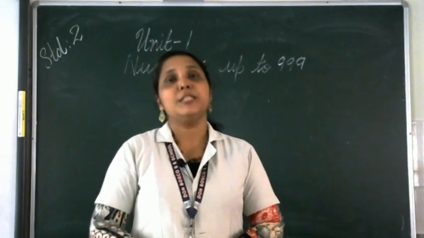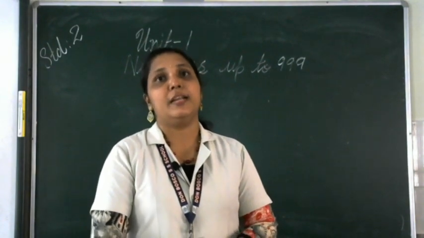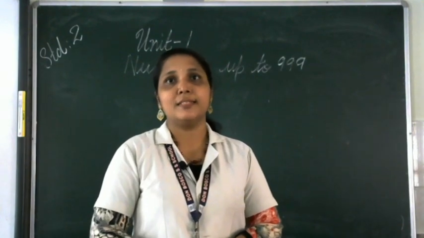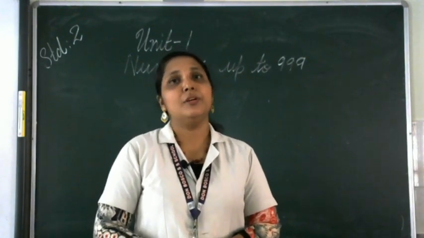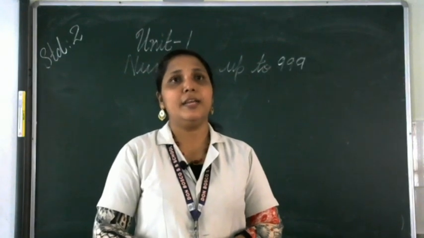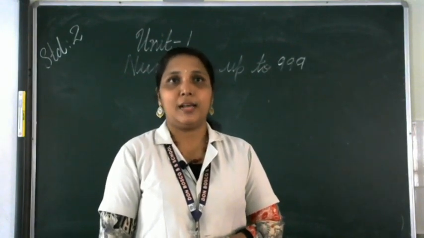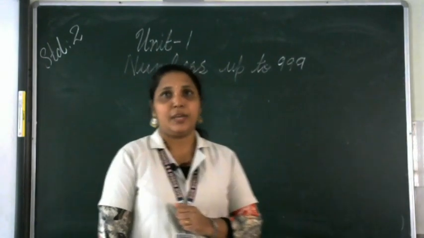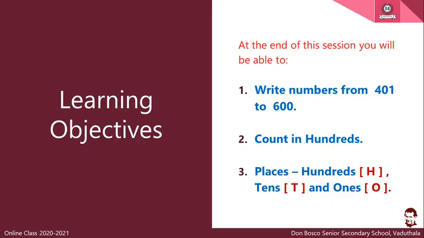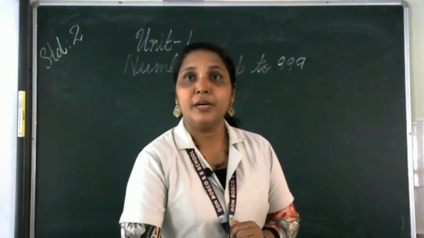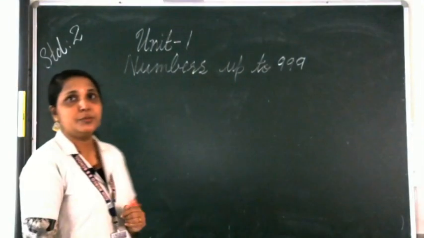Okay, now let's move on to today's class. We are dealing with Class 2 Mathematics, Unit 1, numbers up to 999. In this class we are dealing with three topics. First, a continuation of the numbers from 401 to 600. Second, counting in hundreds. Then the next one is the places: hundreds, tens and ones. Shall we move on to the first topic? The first topic is numbers from 401 to 600.